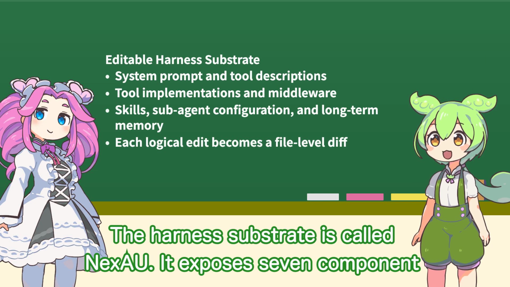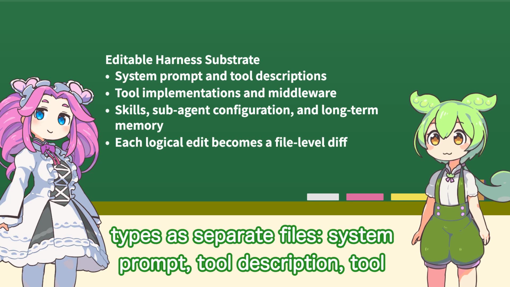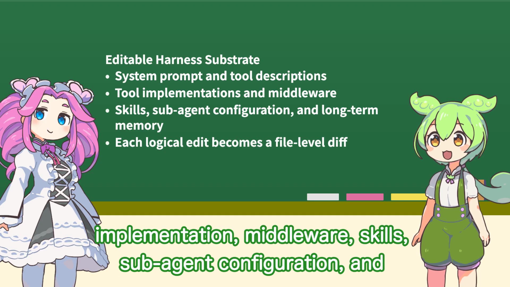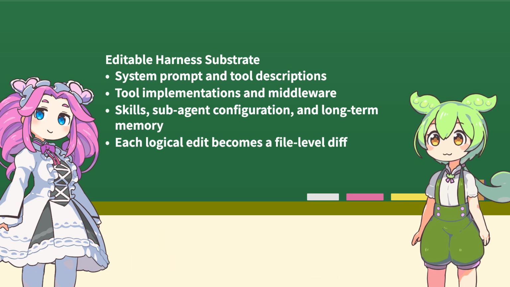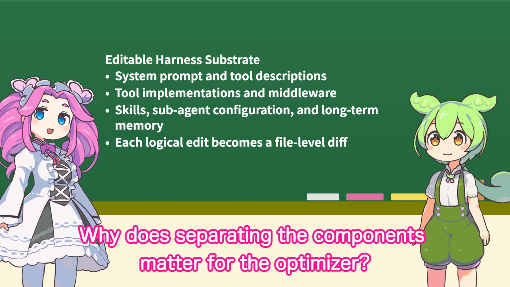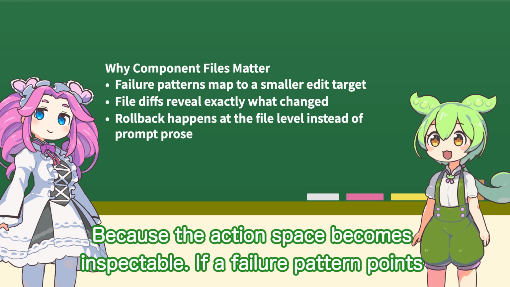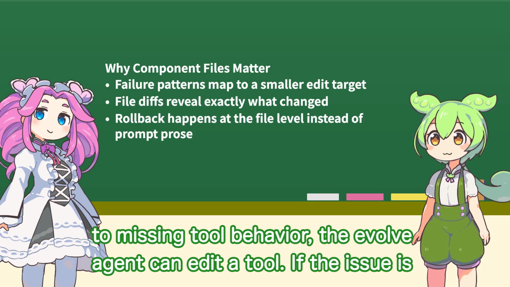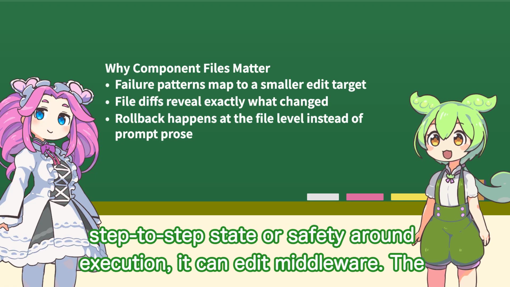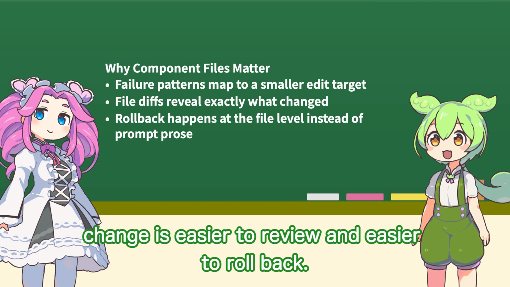The harness substrate is called NextAU. It exposes 7 component types as separate files: system prompt, tool description, tool implementation, middleware, skills, subordinate configuration, and long-term memory. Why does separating the components matter for the optimizer? Because the action space becomes inspectable. If a failure pattern points to missing tool behavior, the evolve agent can edit a tool. If the issue is step-to-step state or safety around execution, it can edit middleware. The change is easier to review and easier to roll back.